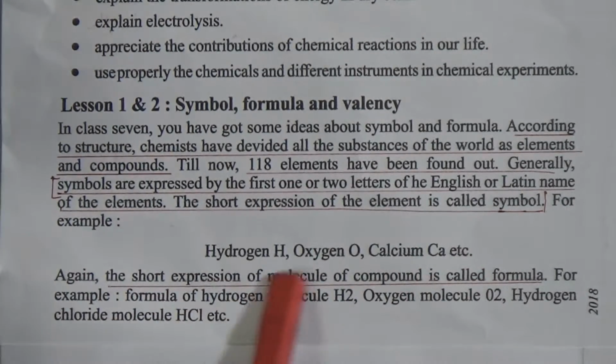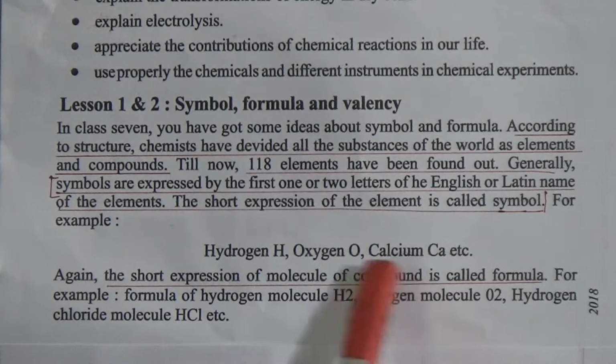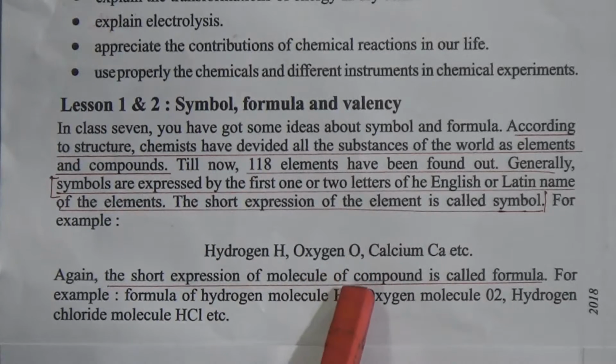The short expression of a molecule of a compound or an element is the formula.